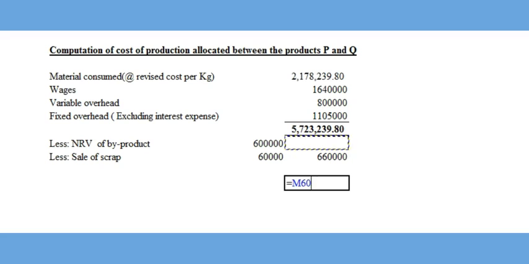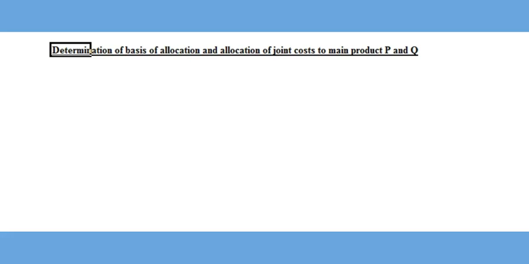Cost of production separately for P and Q cannot be found easily since not many details are given for the same. Next, let's see how to allocate the cost between the products P and Q. The idea followed is to allocate the total cost among the main products in the ratio of their total sales value.